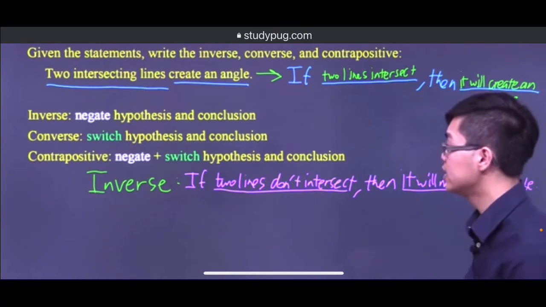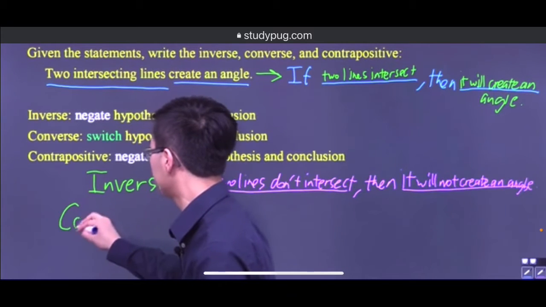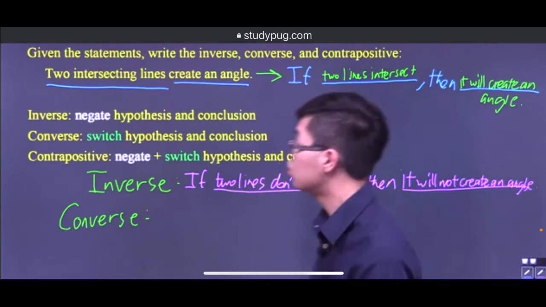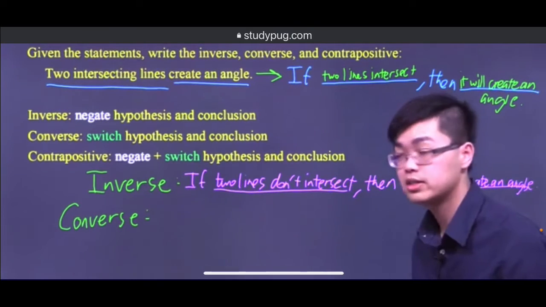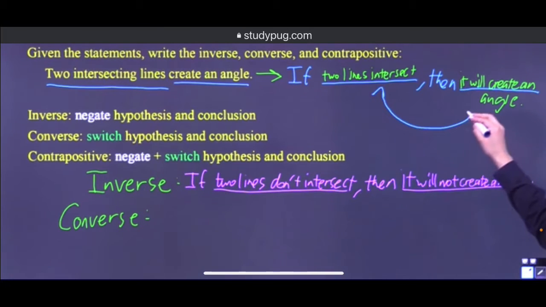Let's go ahead and take a look at the converse. So what is converse again? Converse is when you just switch it. So just switch the hypothesis and conclusion. What that means is you're going to have to switch these two. So we're going to do the switcheroo.